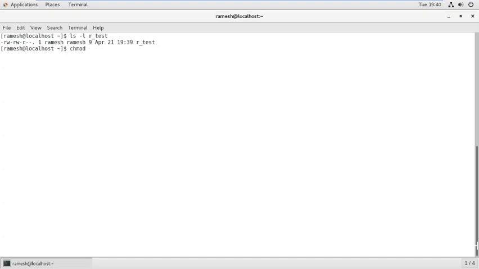We have two different permission modes: symbolic mode and absolute mode.